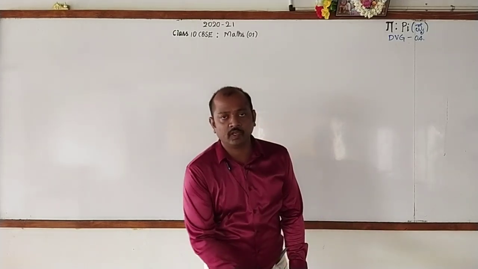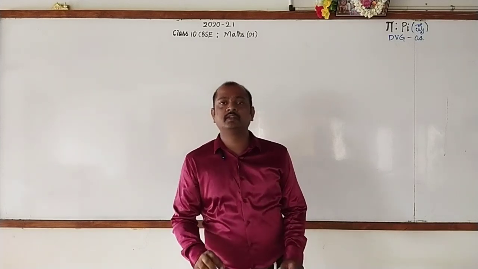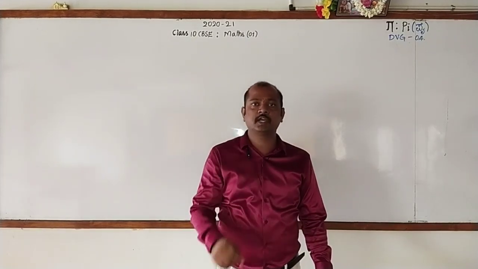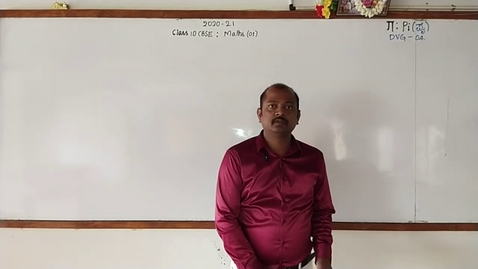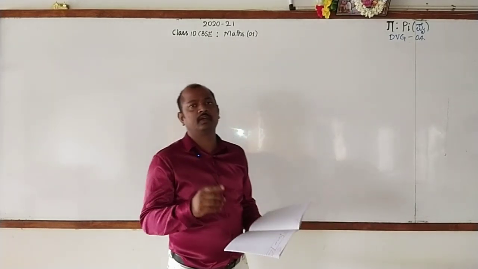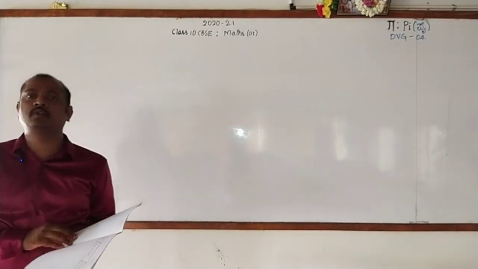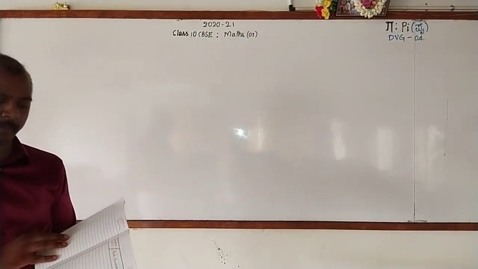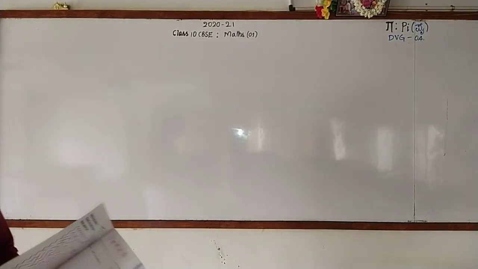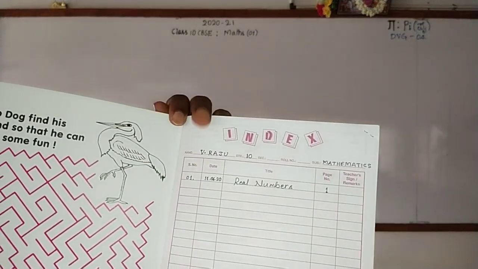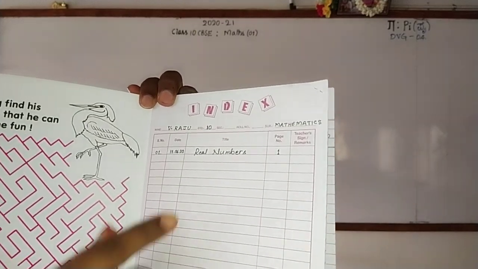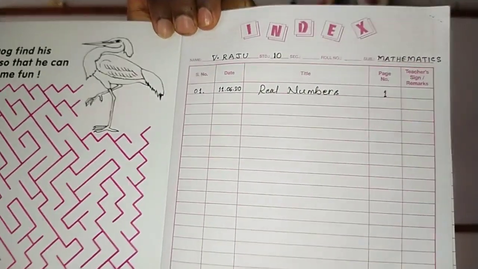Okay. Now let us begin the class with the first chapter. It is real numbers. Before that, you have to take a notebook and follow my instructions. In your notebook, the first page is the index page.